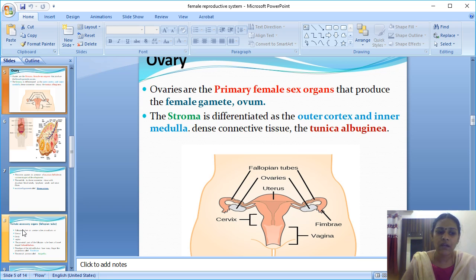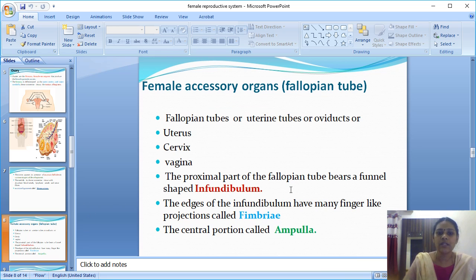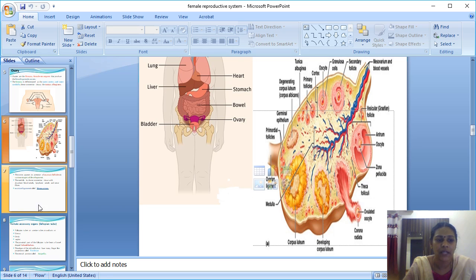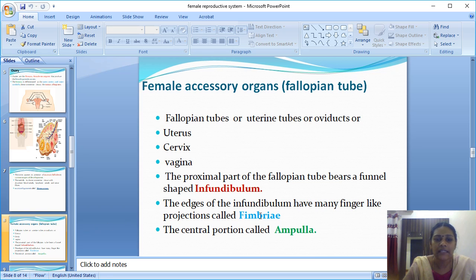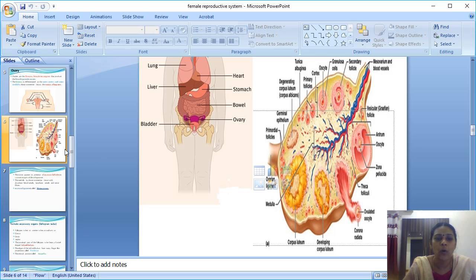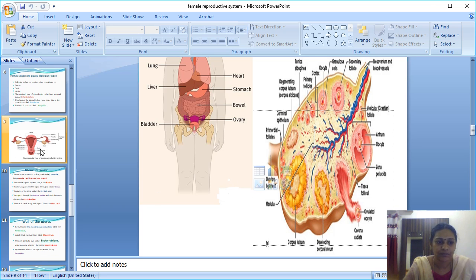In the periphery of the ovary, you can see some finger-like projections called the fimbriae. These finger-like projections present in the periphery of the ovary are called fimbriae. They are used to collect the ovum from the ovulation.